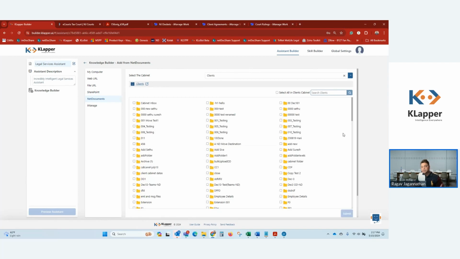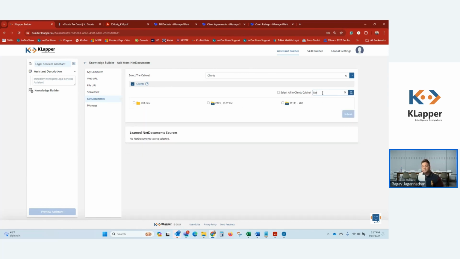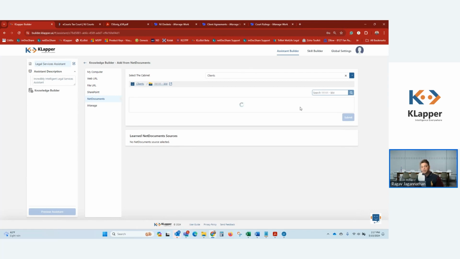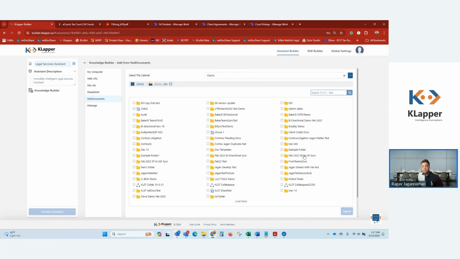So we're going to look at, so you can see here I have lots and lots of folders. So I'm just going to go ahead and search for my specific workspace. And just like that, I can find a workspace that I wanted to train on, and I can train that content. Now, because we are using a combination of iManage and Net Documents, we're just going to stick with iManage for now.